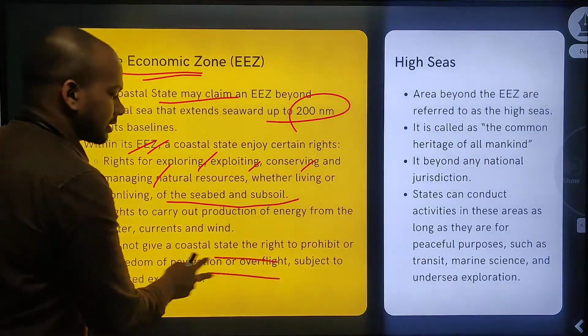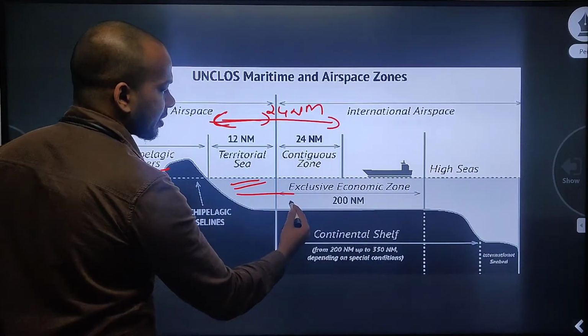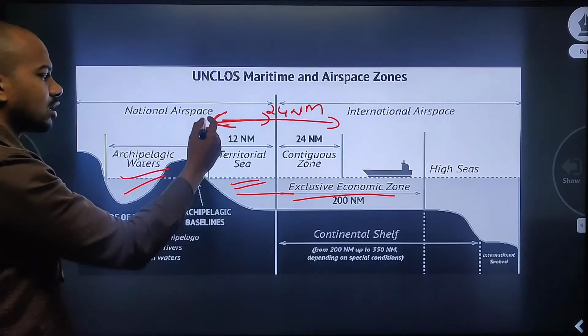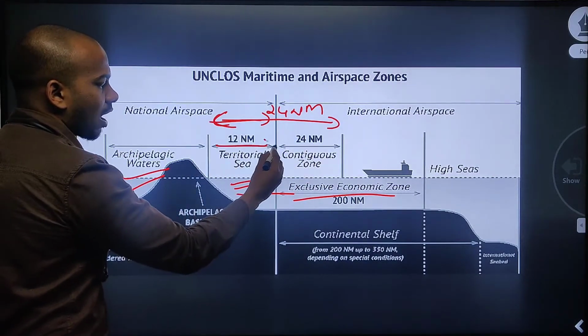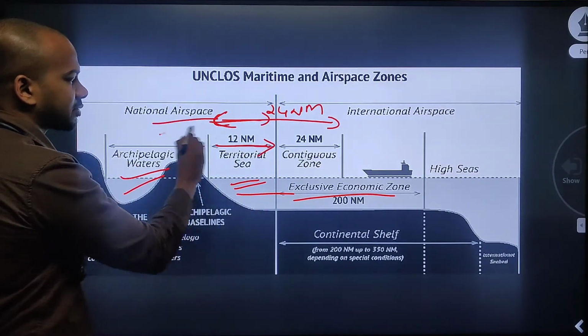So when you say seabed and subsoil, it has rights over this area, and it is not for airspace. For airspace there are no rights. Only up to where the territorial sea extends, that's up to 12 nautical miles here, national airspace is considered.